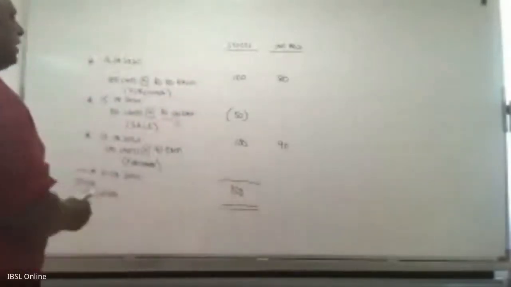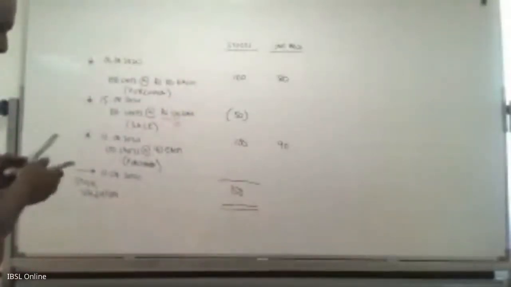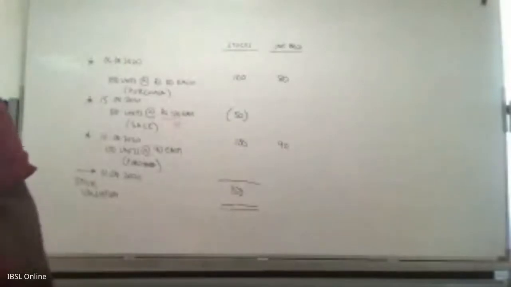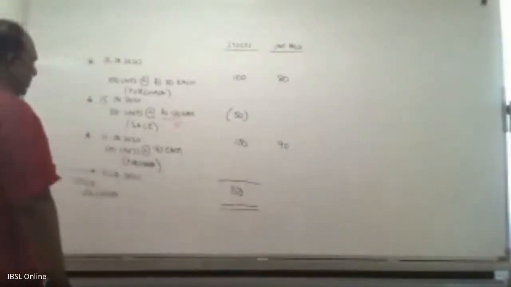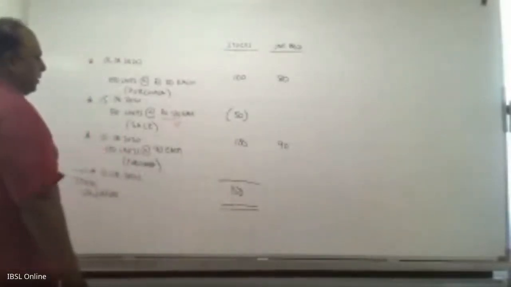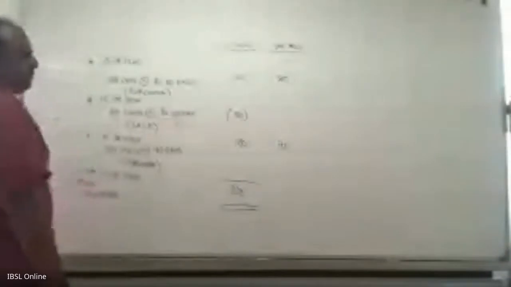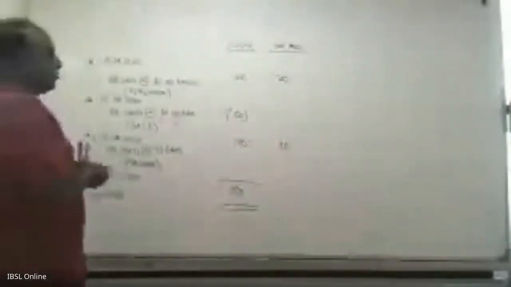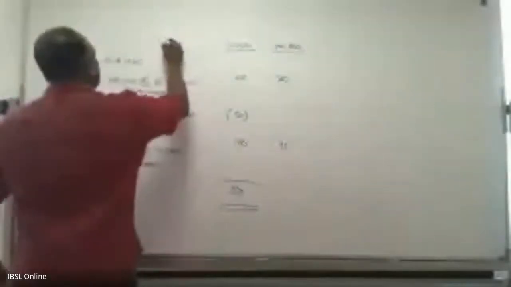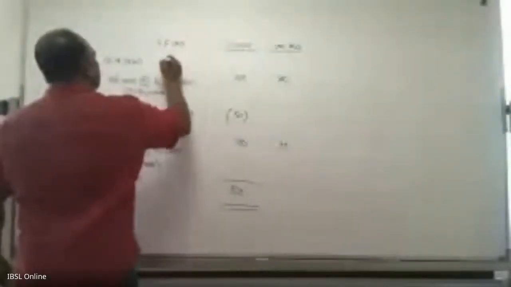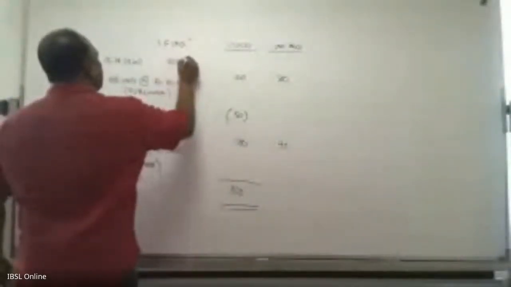Now the question here is, before you do a valuation, there is a problem here. The problem is, with this you have done a sale. So for the valuation, we have two techniques. One is called the FIFO. The other one is the weighted average cost.